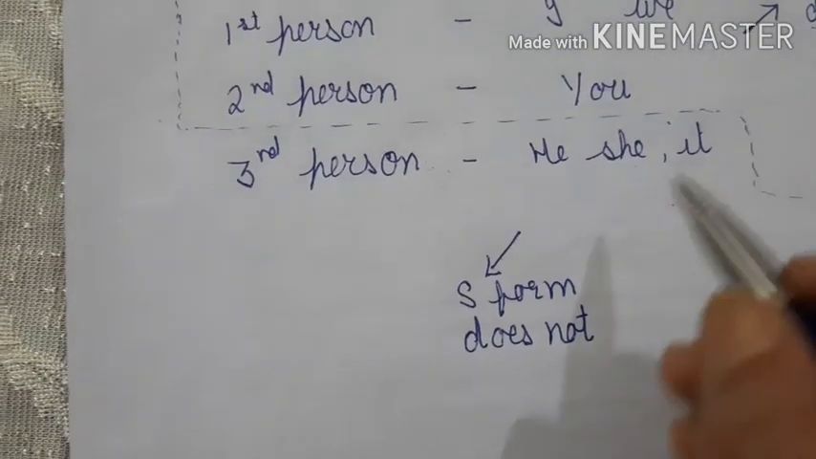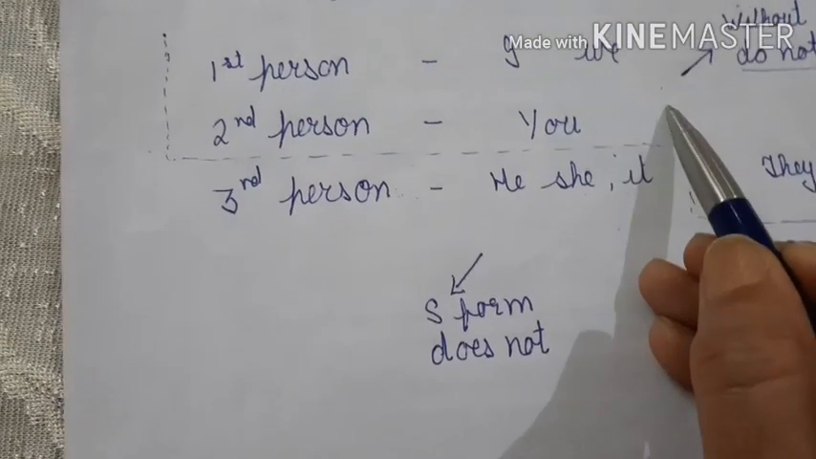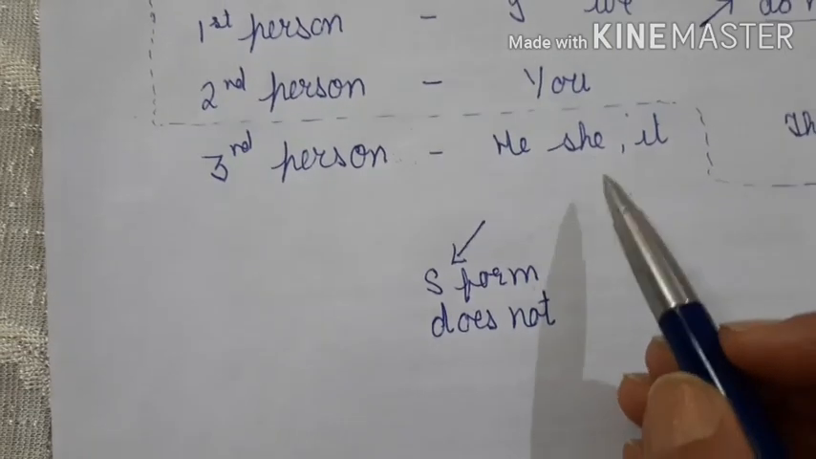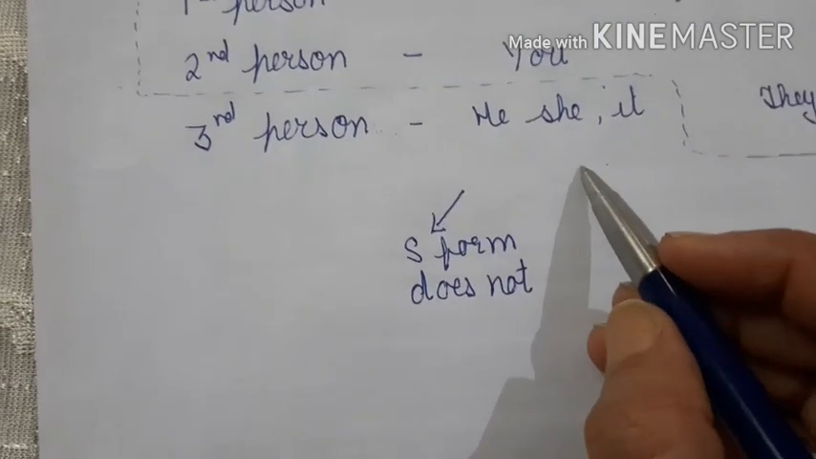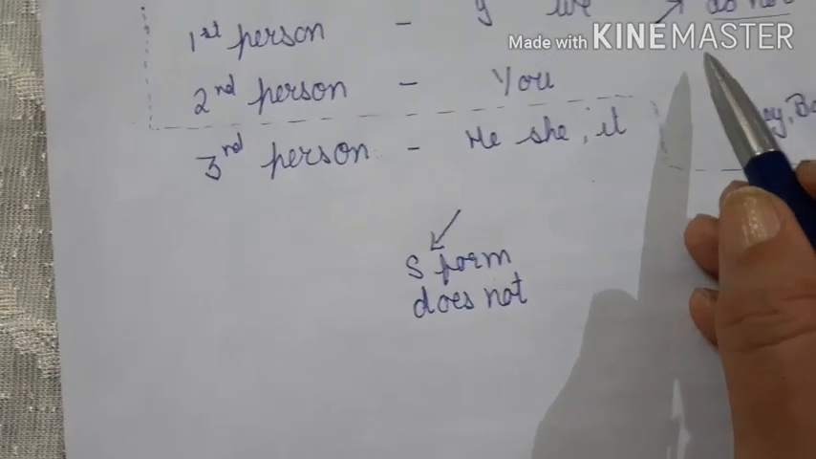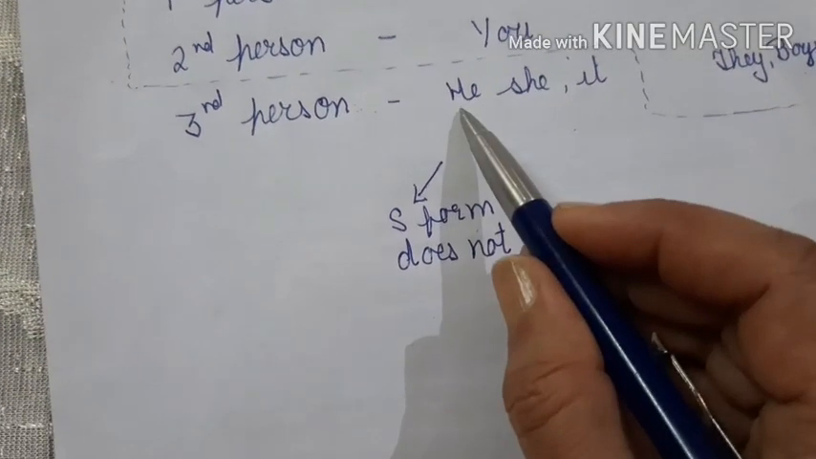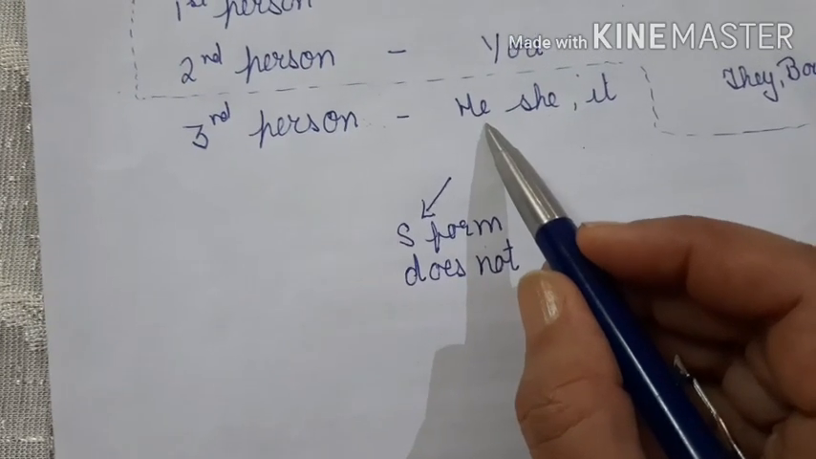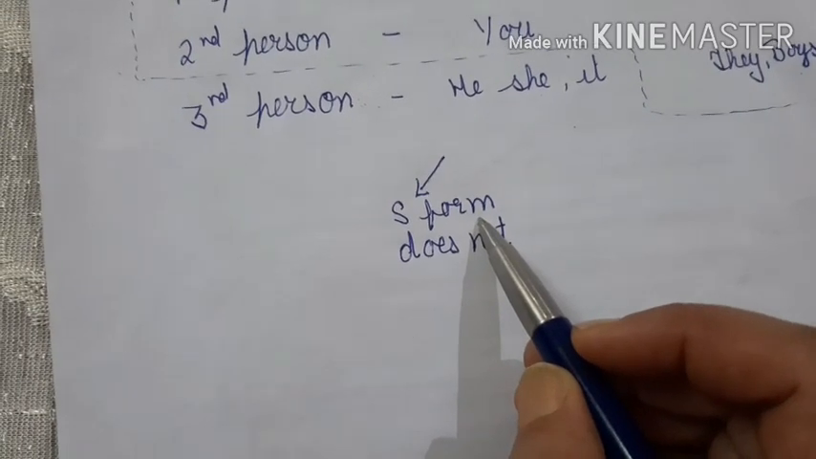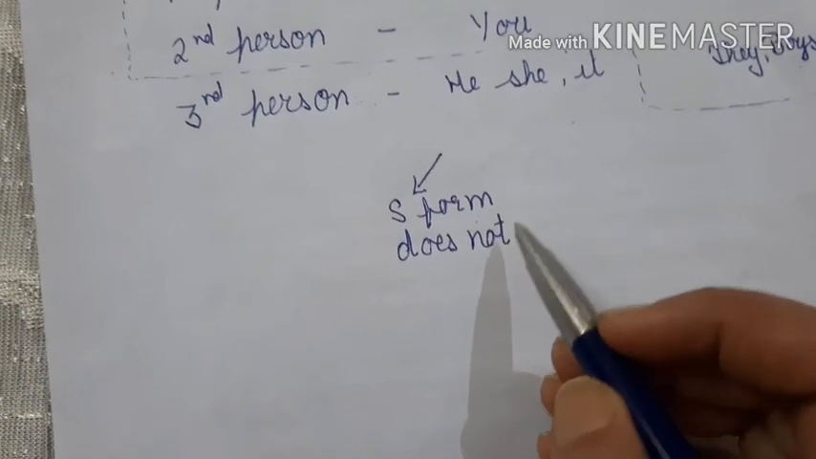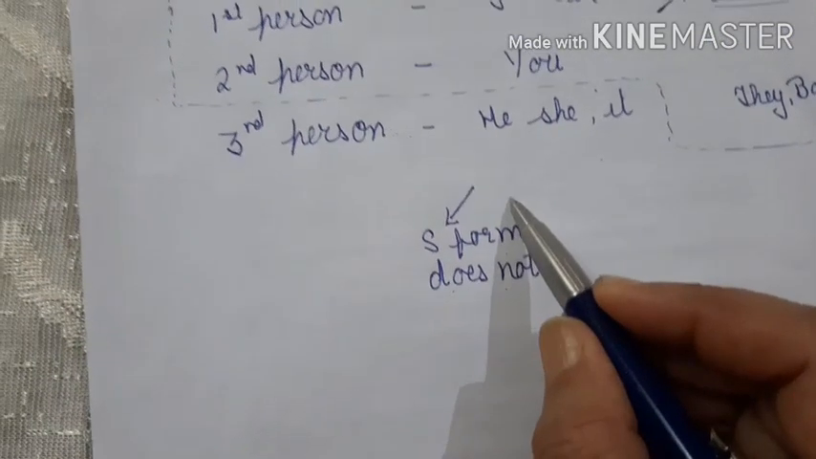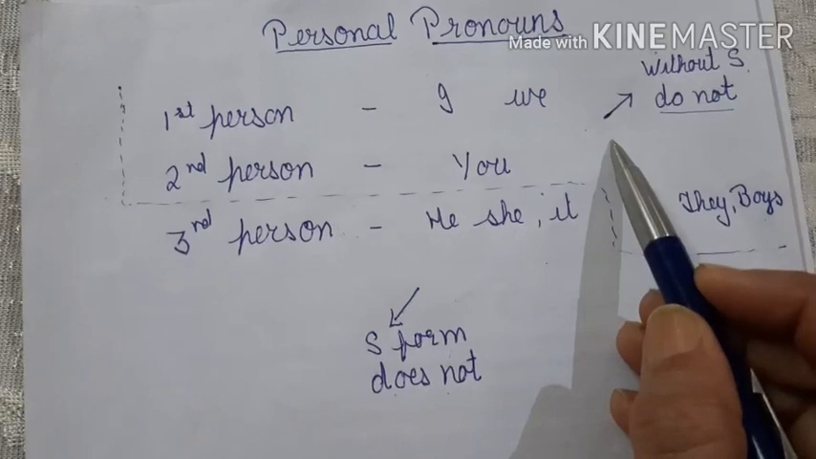Now, where do we use the S form? This was our first group and this is the second group. If your sentence starts with he, she, it or any singular third person word, then you use the S form. Over here I said, I love chocolates. Now if I have to write about he, he loves chocolates. We use the S form, and if we have to change it into negative, he does not love chocolates. Now does is used with this group and do is used with this group.